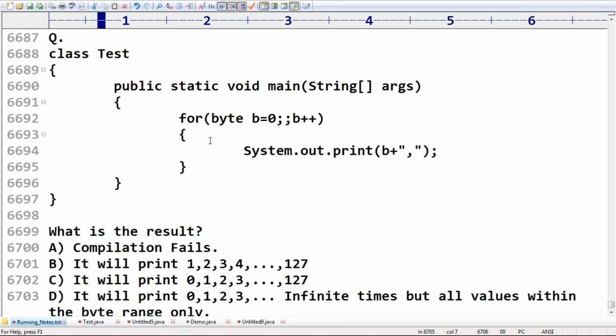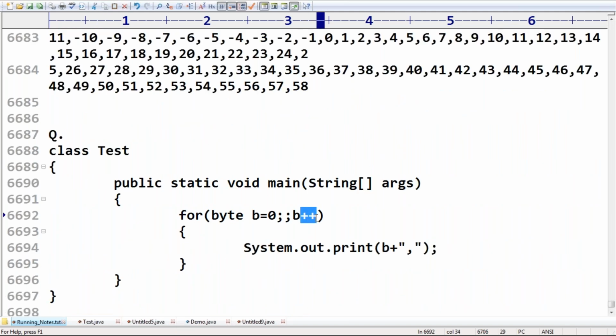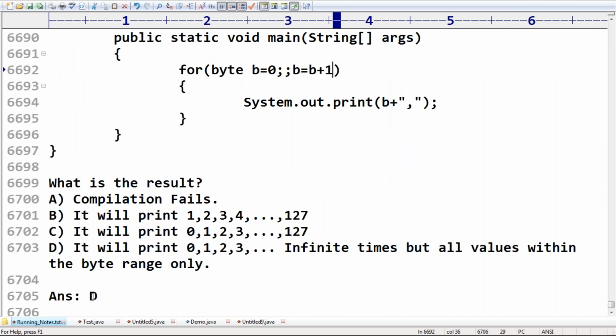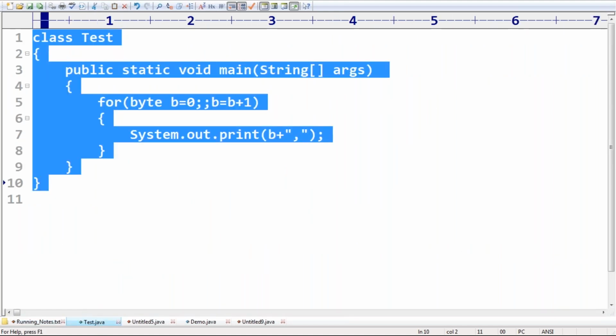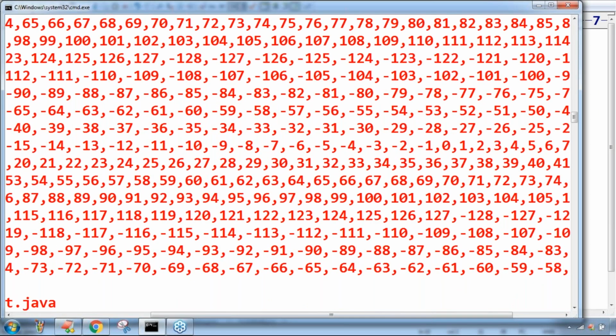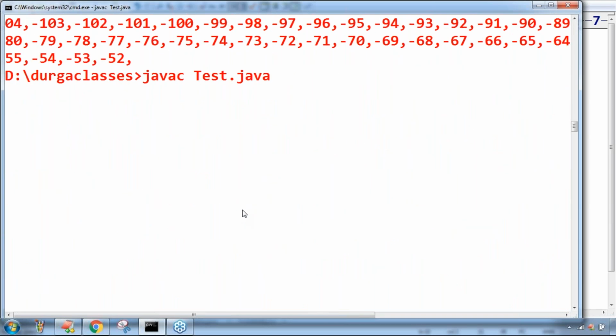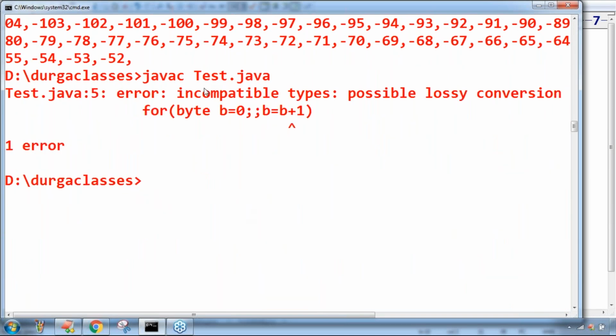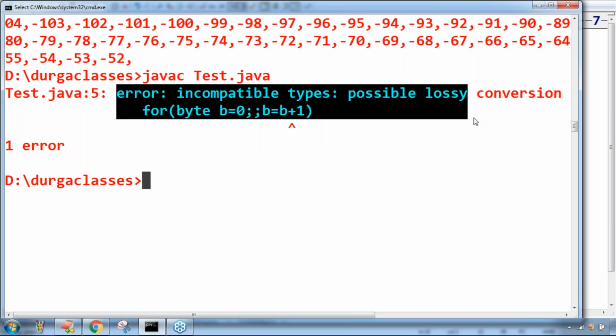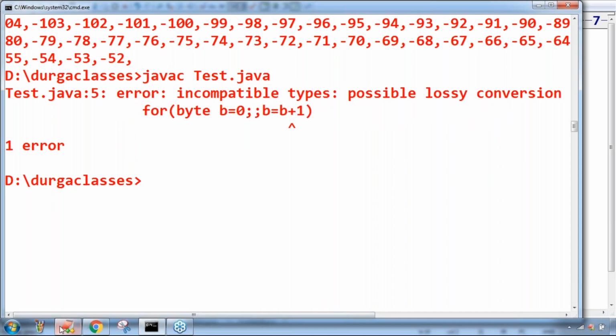In the operators I already covered that. If I take b = b + 1, compilation always fails because b + 1 is int type. How can you assign it to the byte variable? Have a look once. The code won't compile. What is that error? Incompatible types, possible lossy conversion.